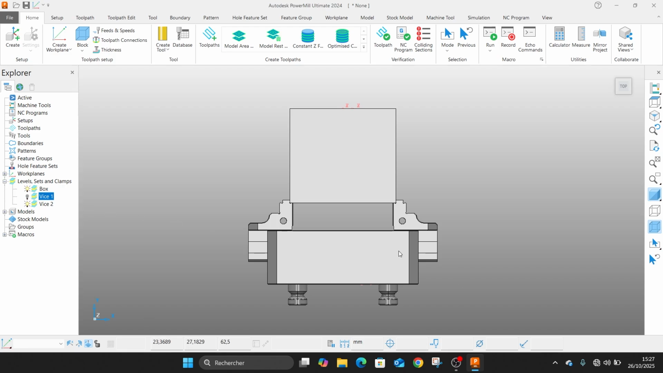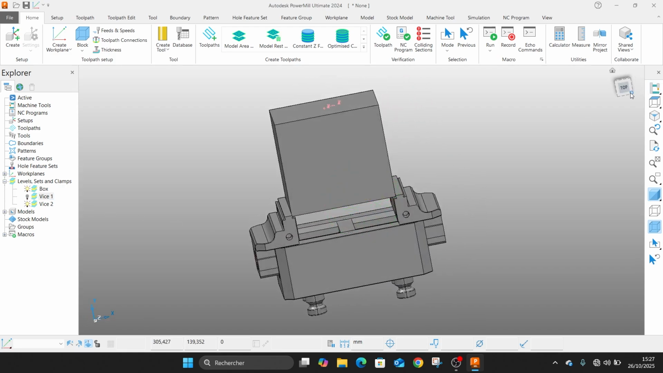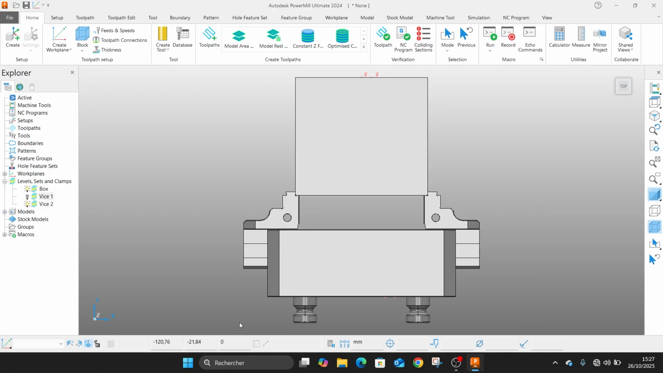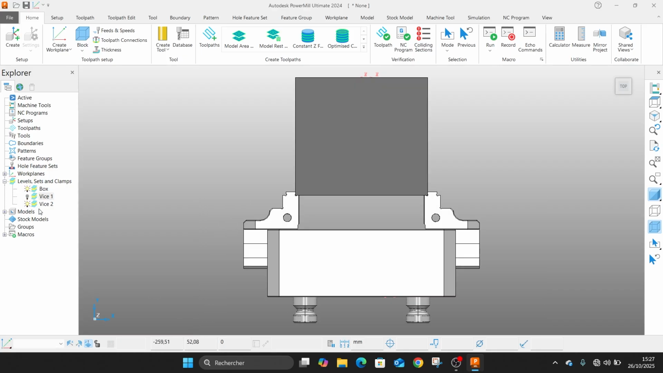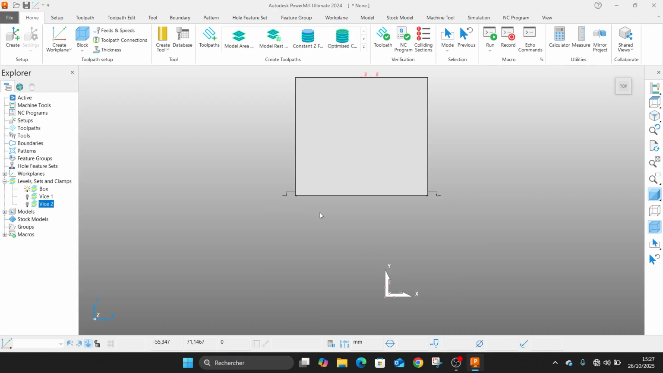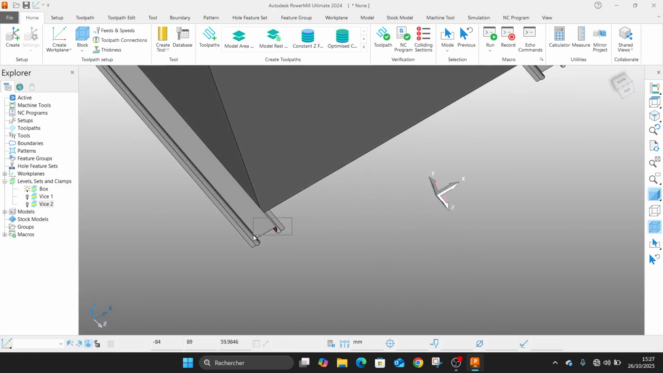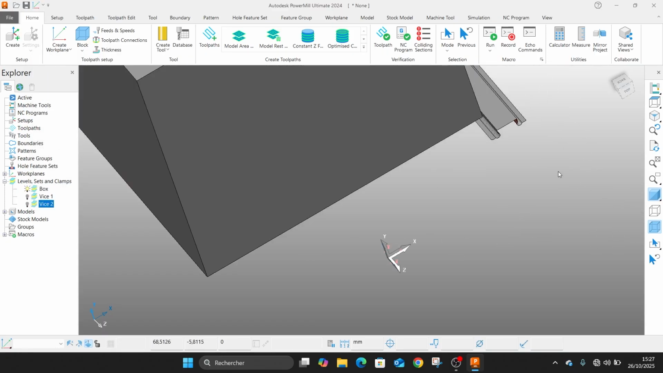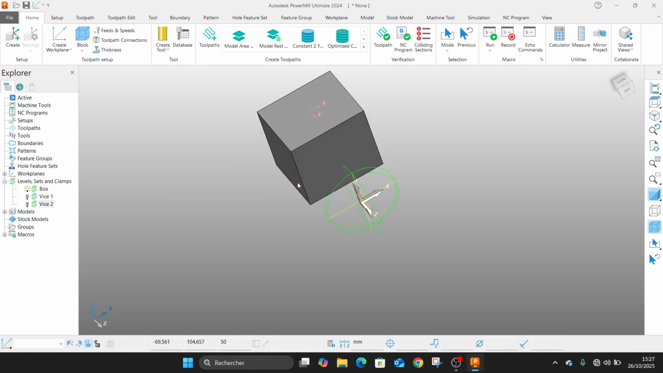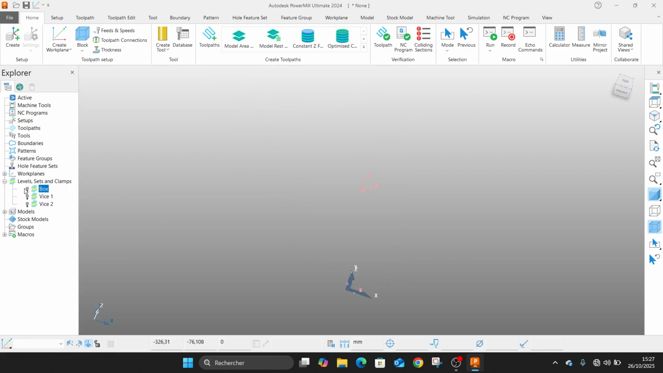Then now we will select the second vice. What we can do, we can select from here, and we will say to acquire model geometry. Then we will have to select just these parts, and we will acquire them. Here, same thing, but we pay attention to not touch this. So this is it, and this will be the box.